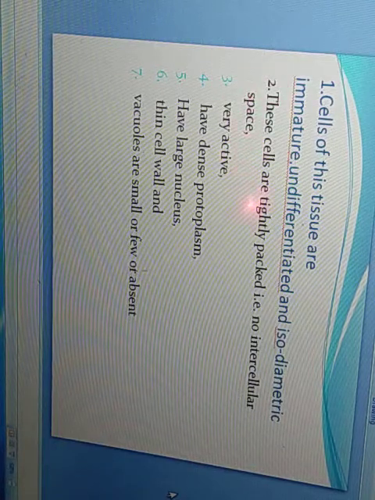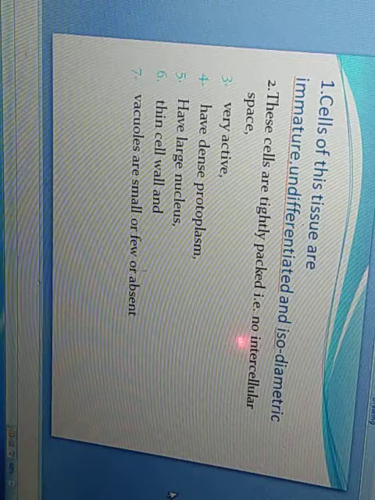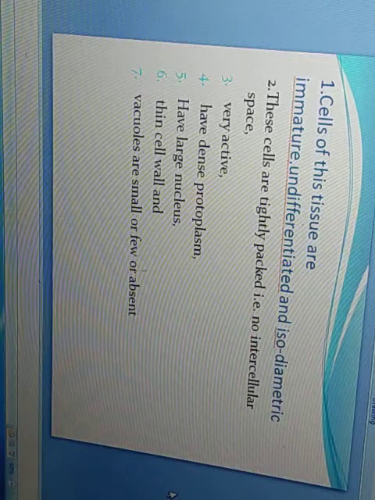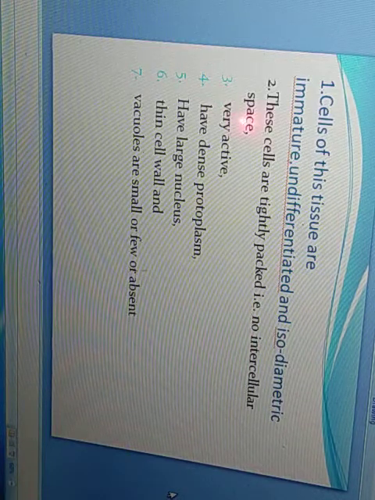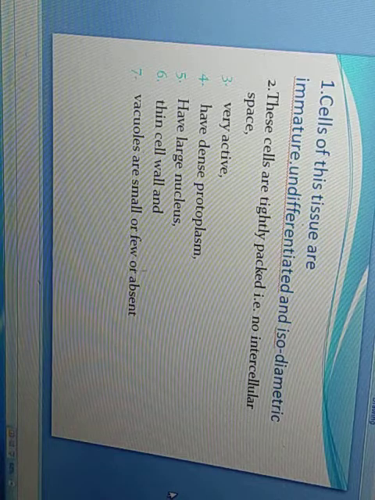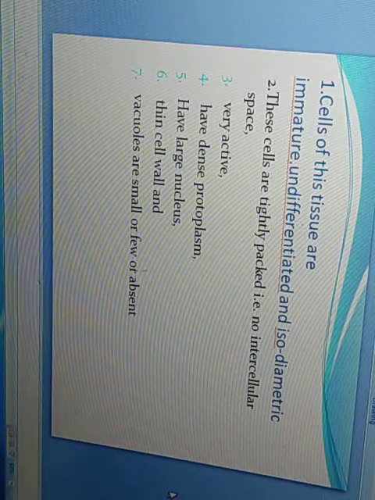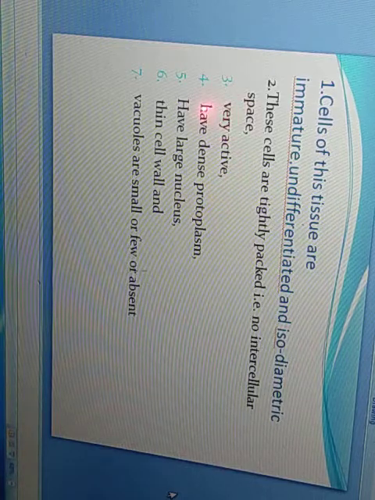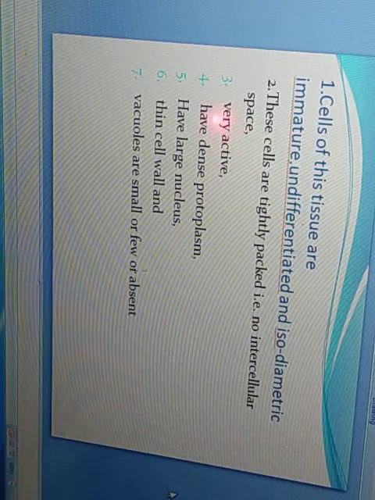These cells are tightly packed and no intercellular space is present, and they are very active.